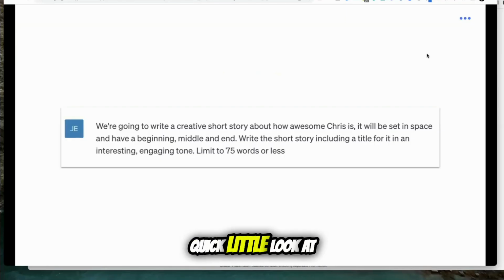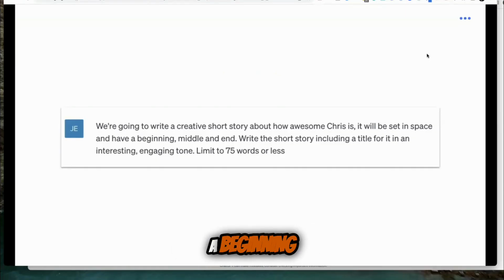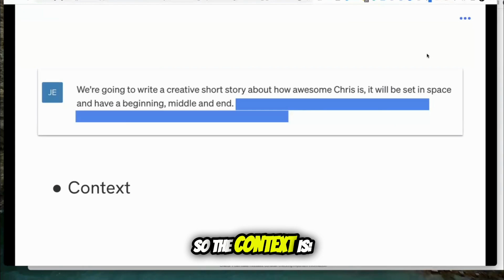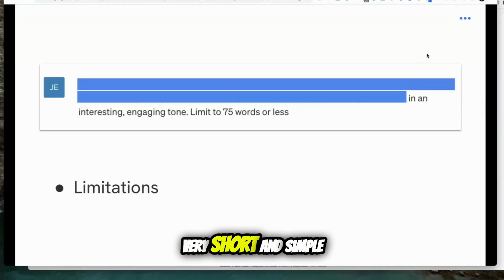So let's have a quick look at a bit of an example. The prompt is, we're going to write a creative short story about how awesome Chris is. It will be set in space and have a beginning, middle, and end. Write the short story, including a title for it, in an interesting, engaging tone. Limit to 75 words or less. So the context is, we're going to write a creative short story about how awesome Chris is, because as awesome as I am, the AI doesn't know it yet until we give it that context. It will be set in space and have a beginning, middle, and end. The task is, write the short story, including a title for it. Very, very short and simple. And the limitations are, we want it in an interesting, engaging tone, limited to 75 words or less.